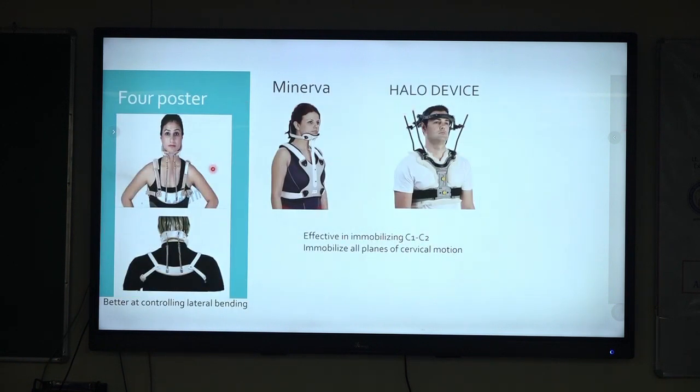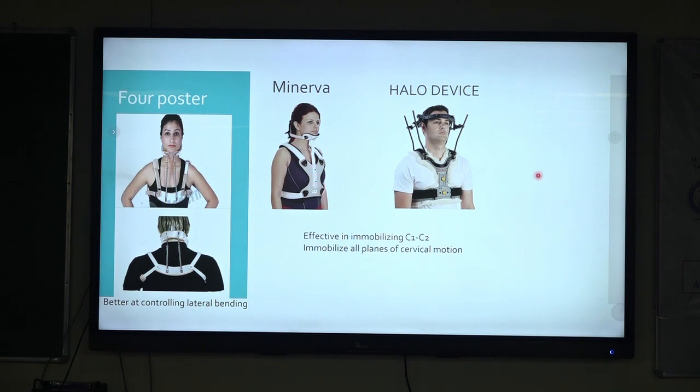These are much more rigid collars as compared to the SOMI. So you have 4 posters, Minerva and Halo devices. As compared to the SOMI, the 4 poster has a posterior strut also. So there are 4 uprights, 2 anteriorly, 2 posteriorly. There is a sternal plate, an interscapular plate, a mandibular or chin support, and an occipital support. Compared to SOMI, where the lateral bending restriction is less, the 4 poster is better at controlling lateral bending.